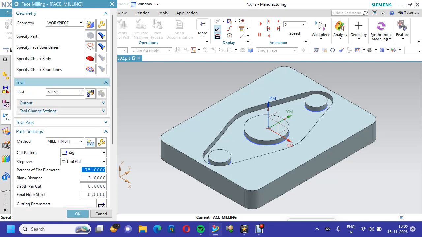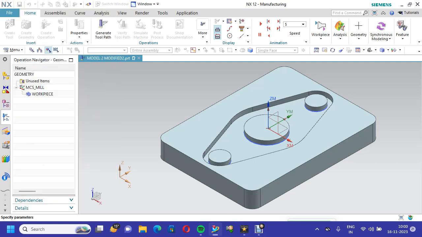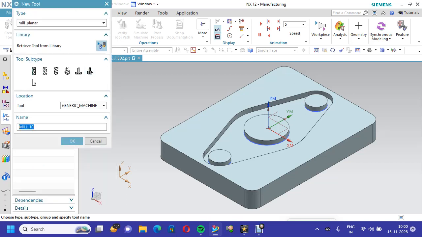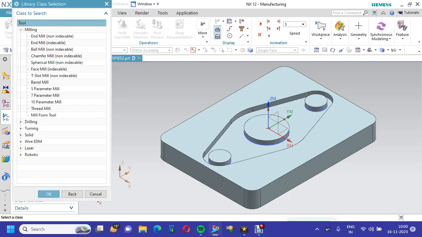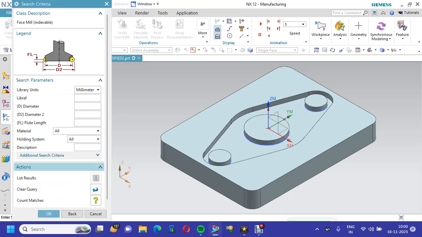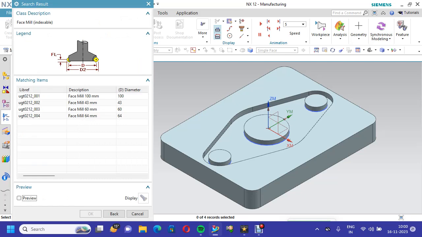Then go to tool. We go to create new tool. Here, retrieve tool from library. In this milling option, there are any number of cutters available. We can go for face mill with indexable carbide inserts. In face mill, ready-made 100 mm is available, 43 mm, 60 mm, 64 mm also available. So for machining purposes, I am taking face mill 43 mm. Take it, preview.